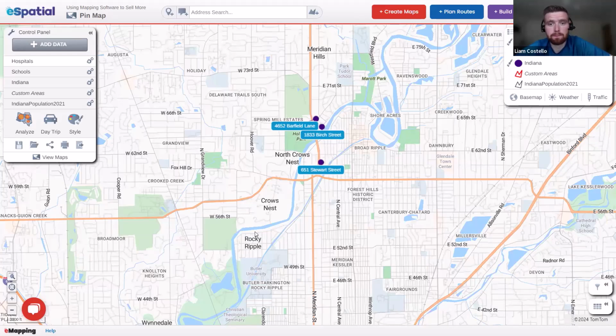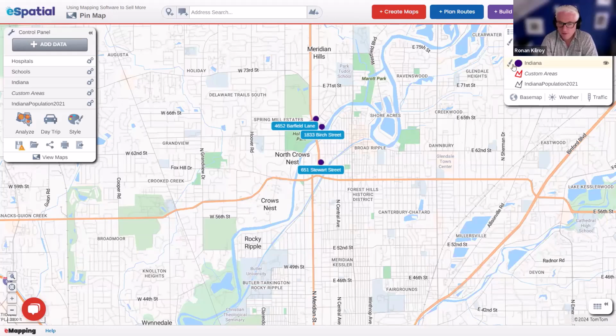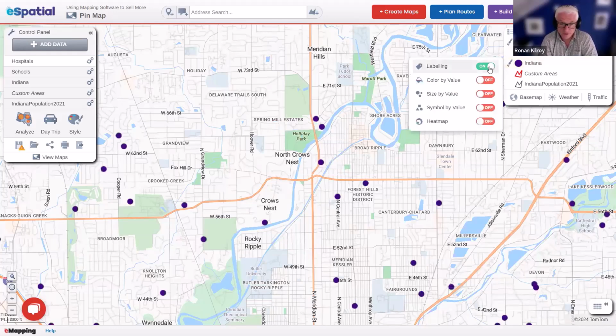Correct. Brilliant. And I'm assuming, Liam, at the very start, you mentioned that you had filtered. You could have all of your properties, but what you did is you filtered down to those. So you're going to do this live for me.